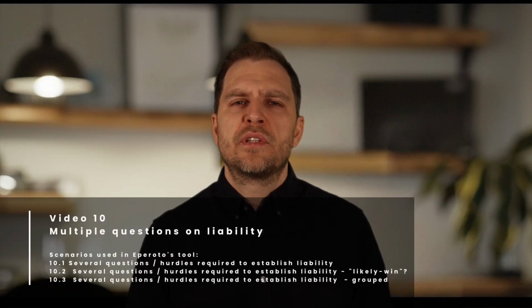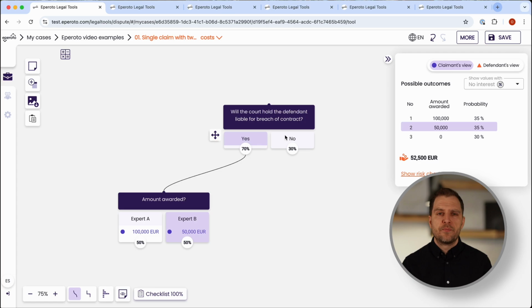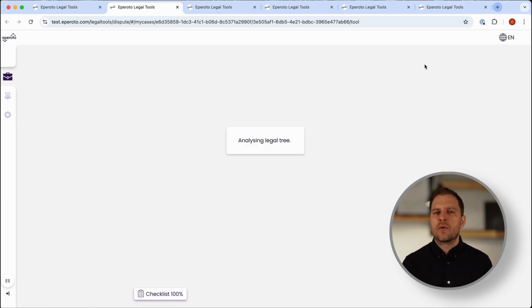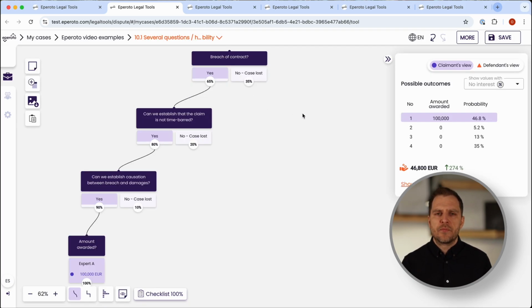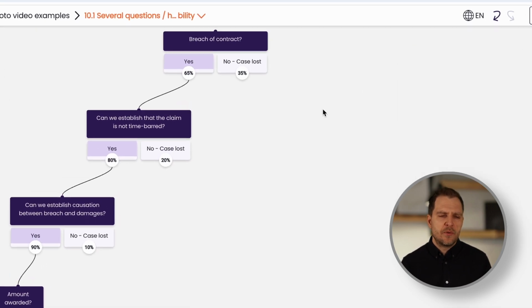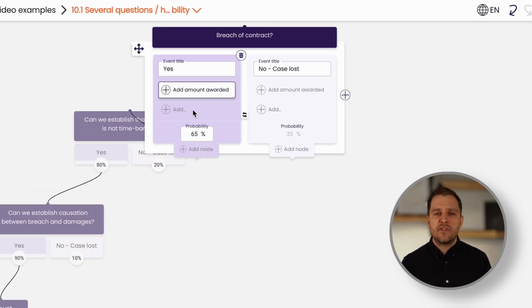So far, we've only looked at cases where liability depends on one single question. In this example, success for the claimant depends on clearing several hurdles, one after the other. If we'd fail any of them, our claim will be rejected. Our first uncertainty here is the breach of contract issue. And we think here that there is a 65% chance that the court will find a breach. If not, the claimant loses.